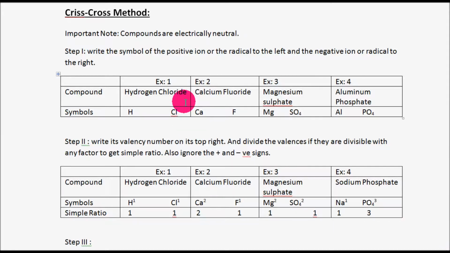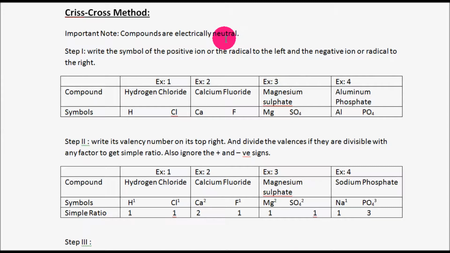Finally, we are at the last junction, the crisscross method, and this is the last step to write the chemical formula for any given substance. This is an important note, which we have said before, but I would like to remind you once again that compounds are electrically neutral. They carry the same number of positive charges and negative charges, so the total charge gets cancelled.